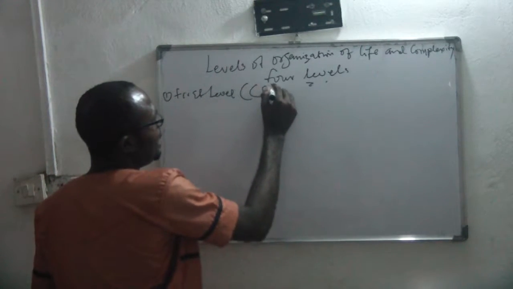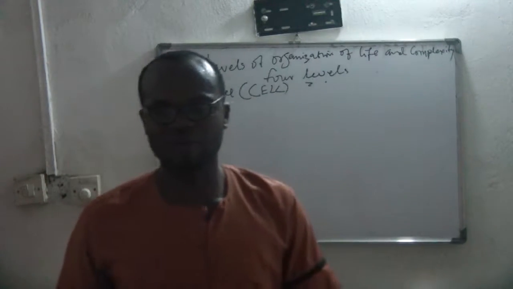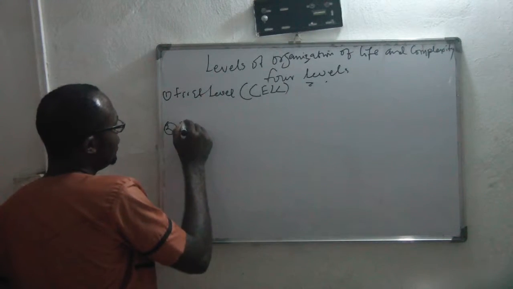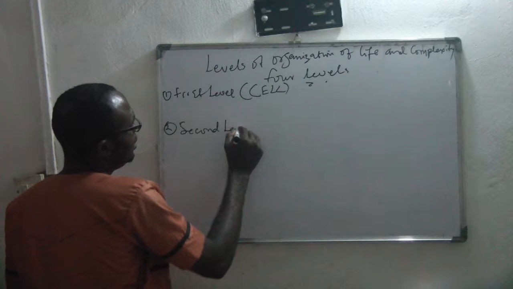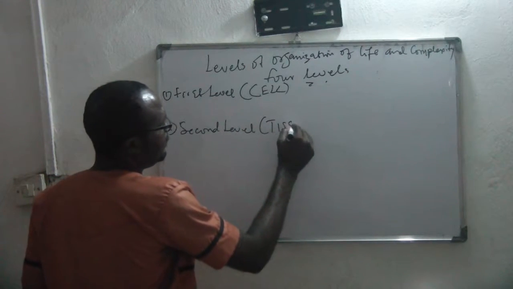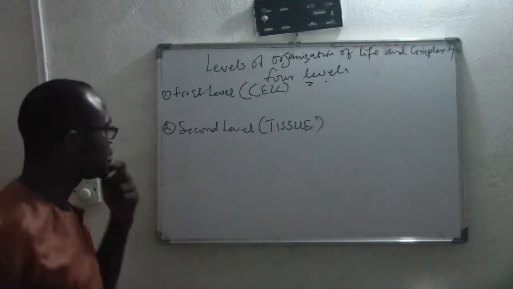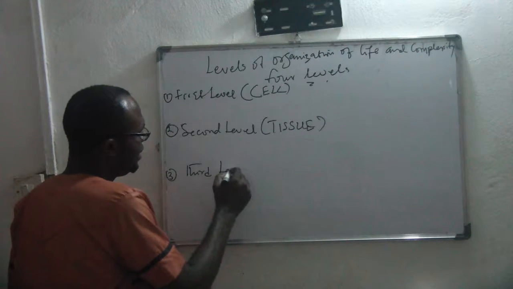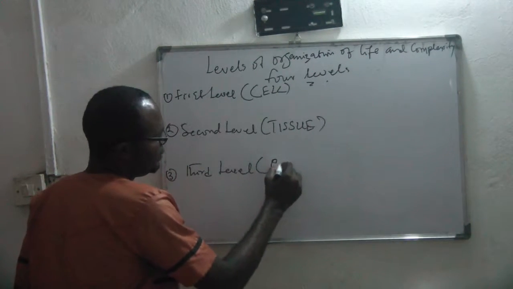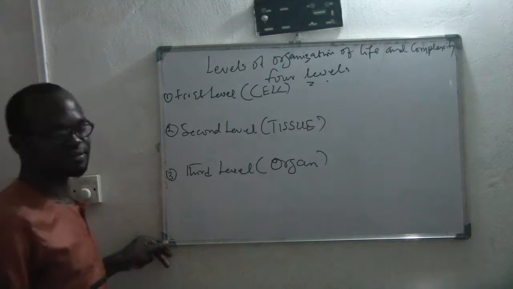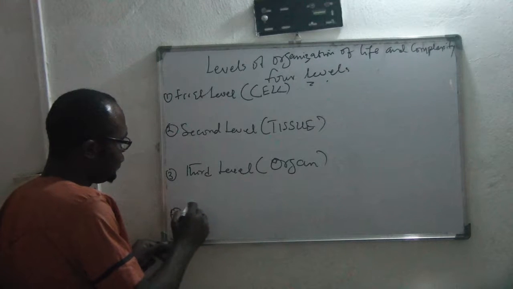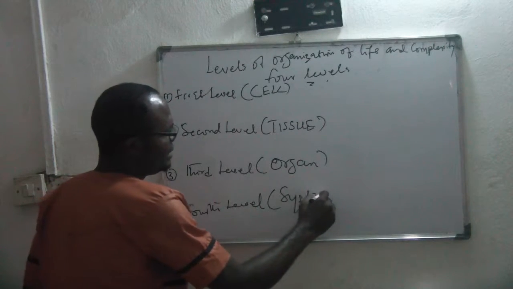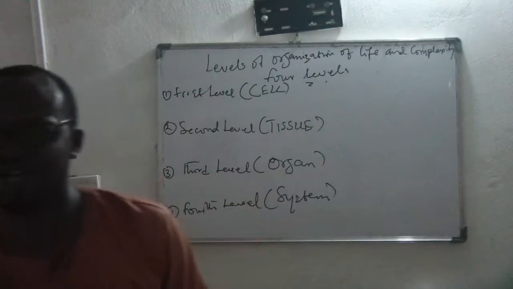The first level we have the word cell. Number 2 is what we call the second level, and this level is the word tissue. Number 3 is the third level, and this level is known as the word organ. And lastly we have the fourth level, known as the word system. So those are the levels that we have in life.